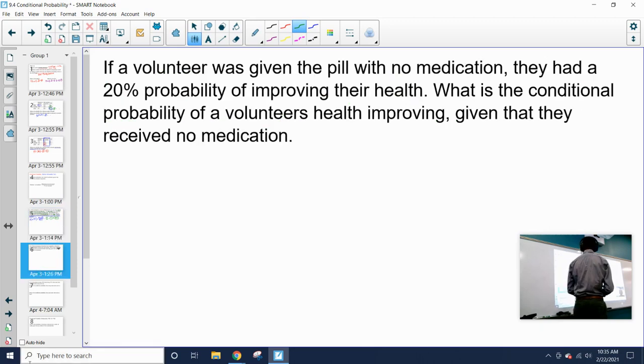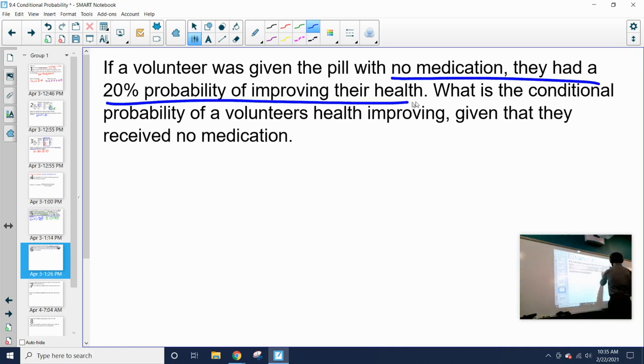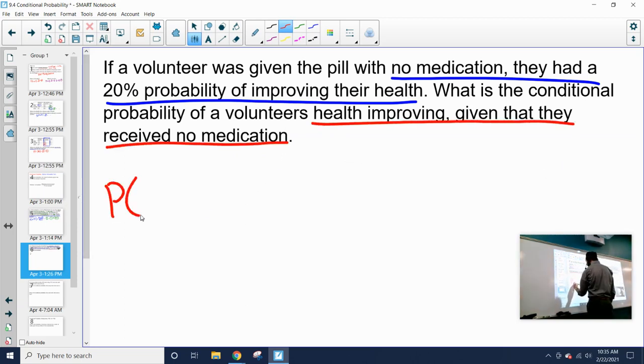All right. Now, if a volunteer was given the pill with no medication, they had a 20% probability of improving their health. So no medication had a 20% probability of improving their health. What is the conditional probability of a volunteer's health improving given that they receive no medication? So we're looking for the probability of getting well given that no medication was received.